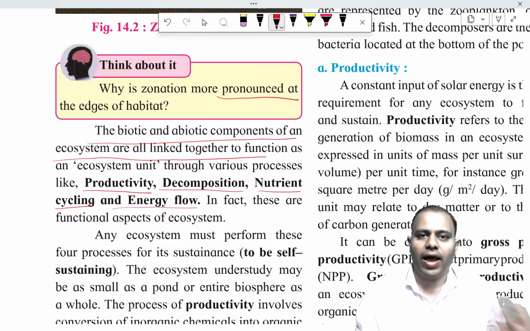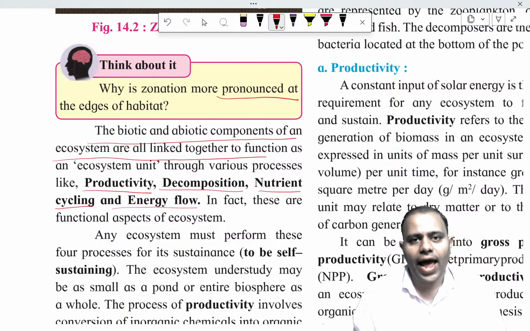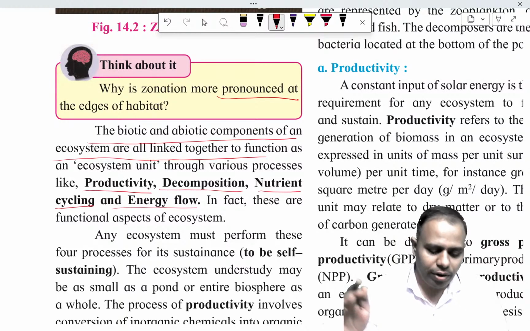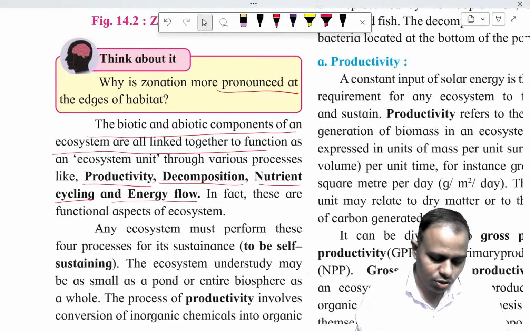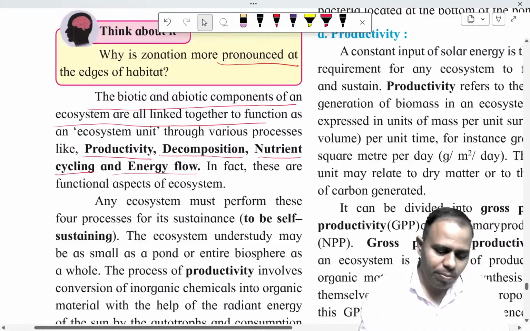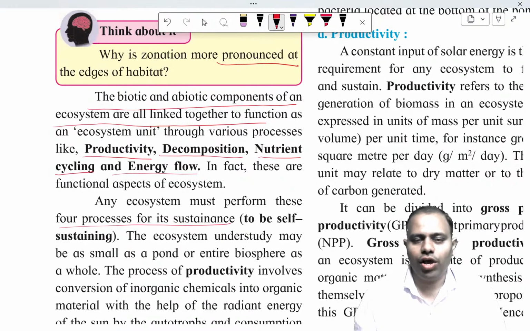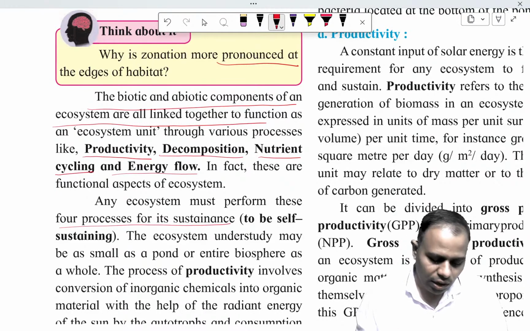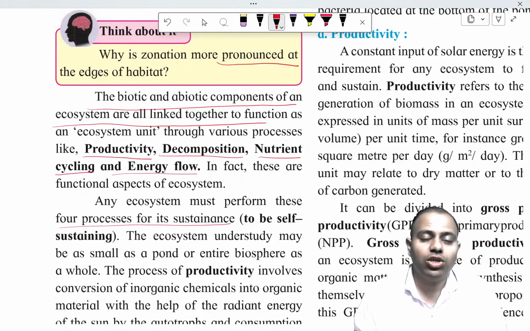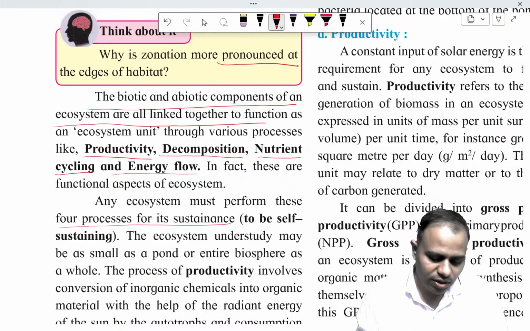While this is happening, the energy flow is there. Energy is maximum at the producer level, and it gradually decreases as it goes higher in the trophic levels. So the ecosystem performs these four processes for its sustenance. For an ecosystem to be maintained or balanced, all these four processes have to occur properly. These processes depend on the different kinds of organisms present in the ecosystem.